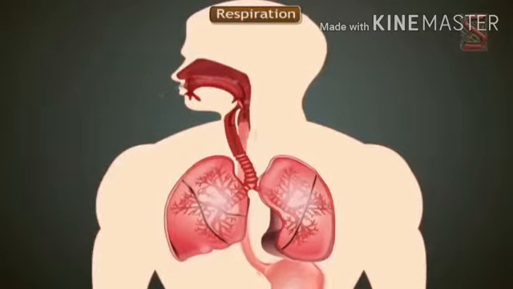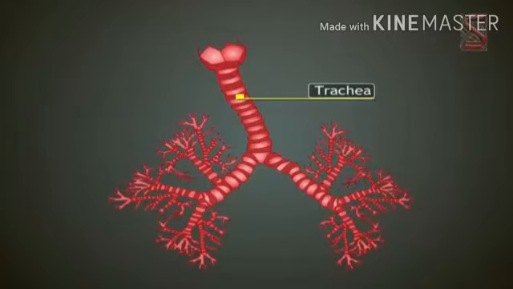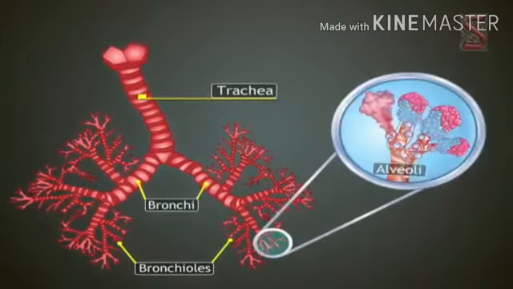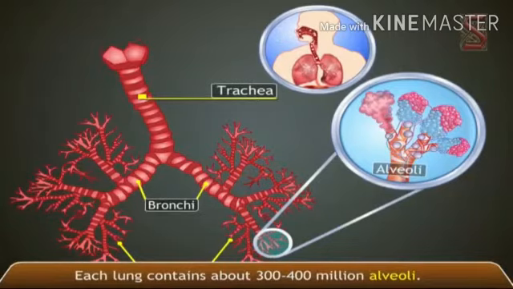The respiratory organs are the lungs, which lie in the thoracic cavity on both sides of the heart. Within each lung, the major bronchus divides into two bronchi and further into smaller and smaller bronchioles, which finally terminate into balloon-like structures called alveoli. Singular alveolus means cavity. Alveoli provide the surface for the exchange of gases. The thin walls of the alveoli are closely surrounded by a network of blood capillaries.